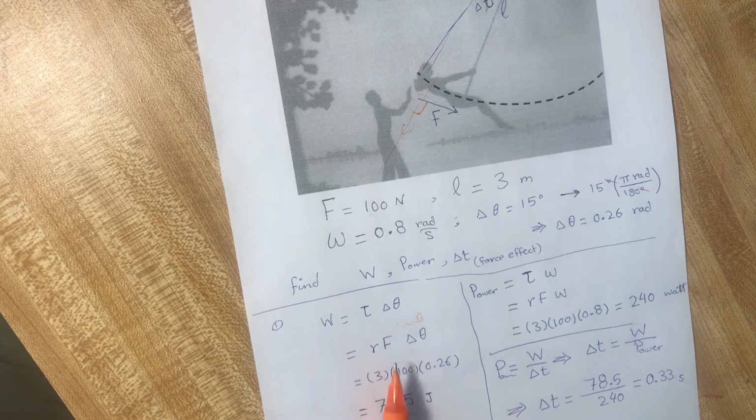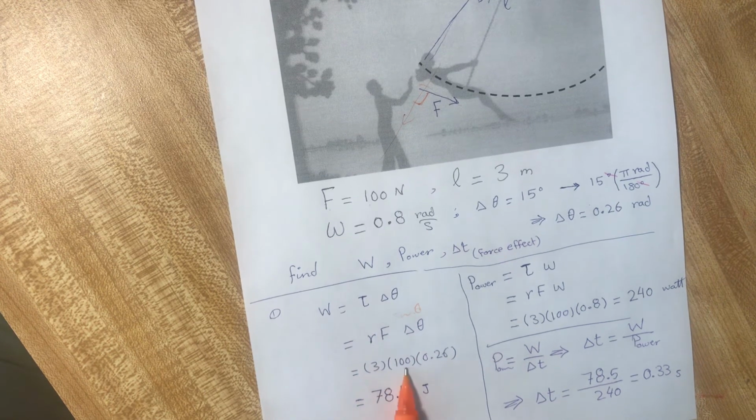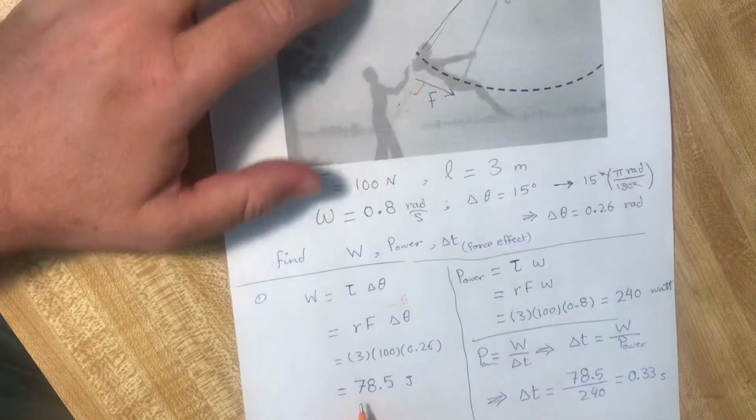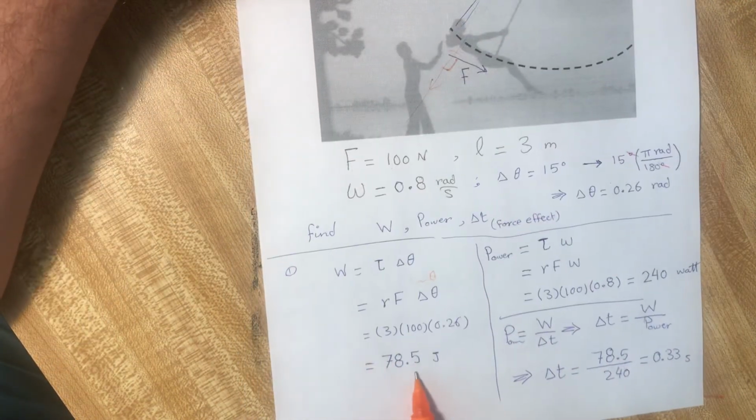The radius is 3 and the force is 100 newtons, so tau is equal to 300. Delta theta is 0.26 radians. Then the work, which is energy, in joules, is 78.5 joules.